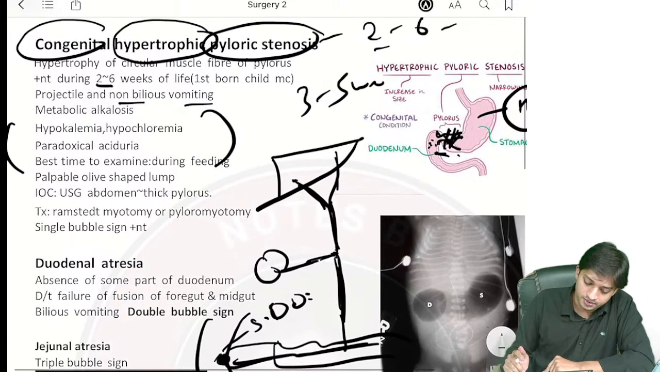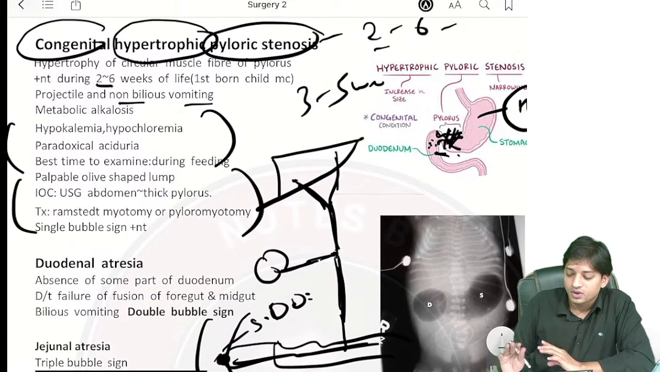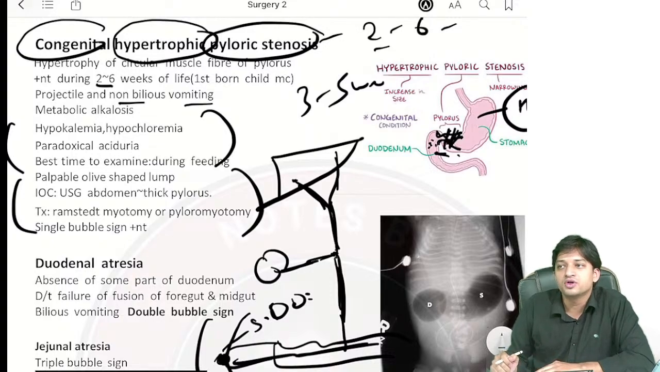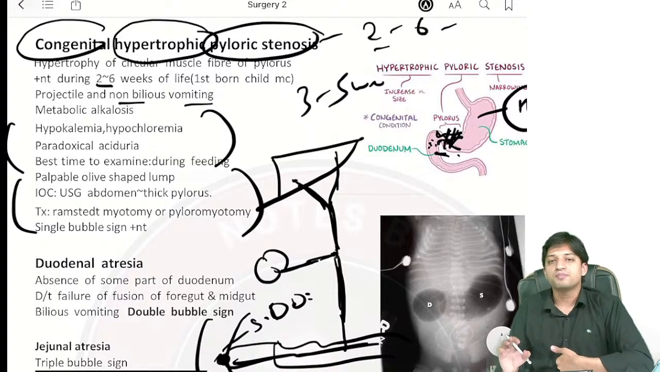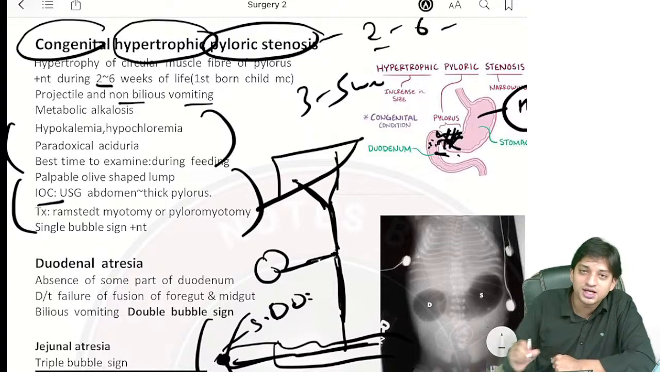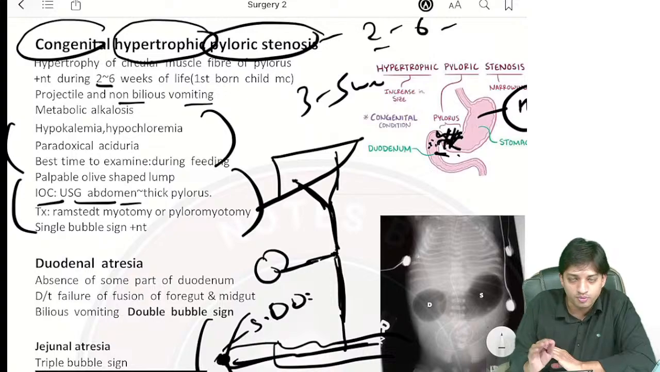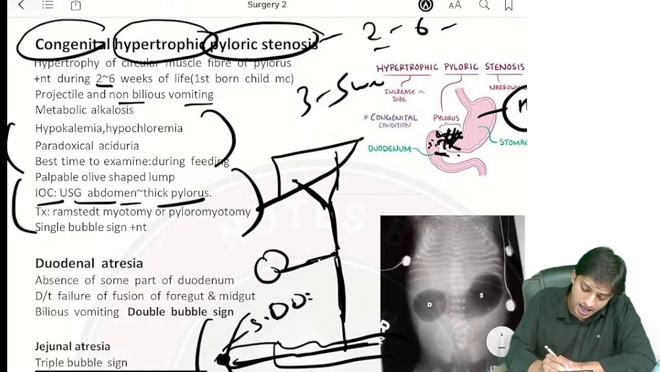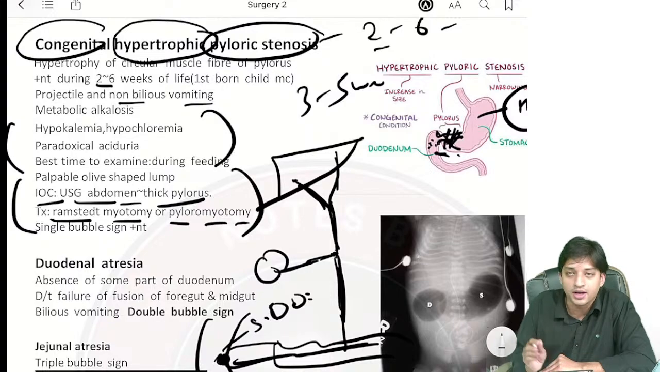Now come here. So in CHPS, what will you find? You will find an olive shaped lump. You will feel on palpation an olive shaped lump. Now investigation of choice will be USG abdomen. The pylorus will be thick, and treatment, what are you going to do? You are going to do Ramstedt myotomy or pyloromyotomy, right? Single bubble sign will be present.